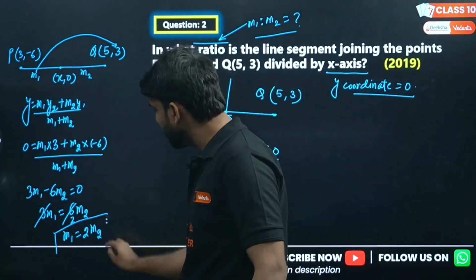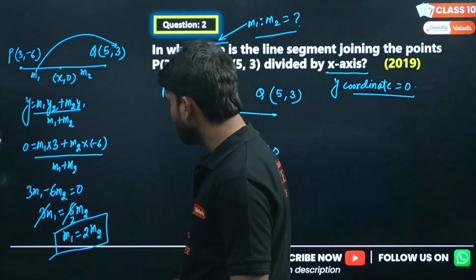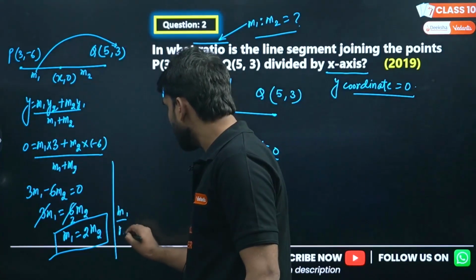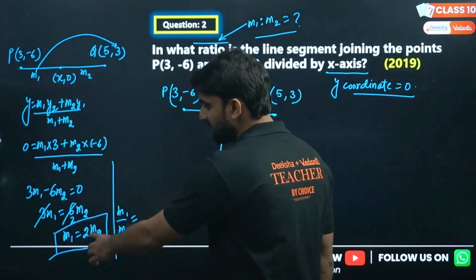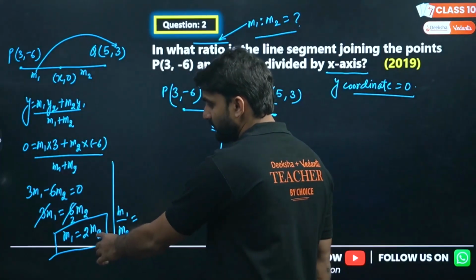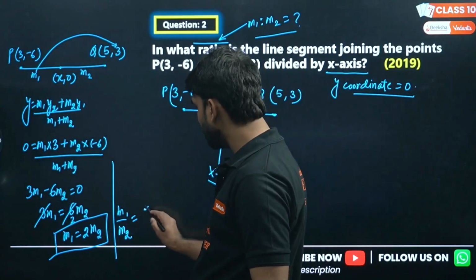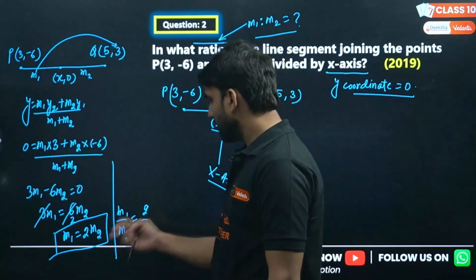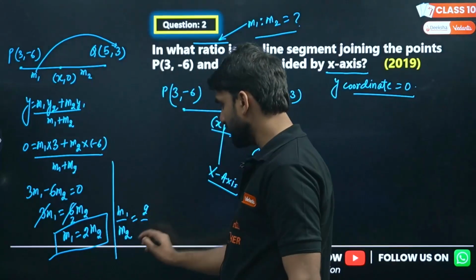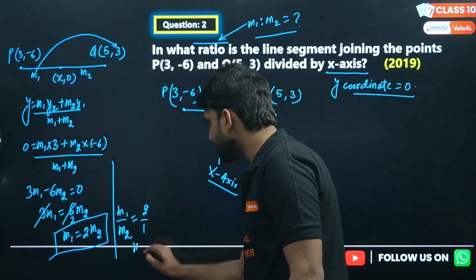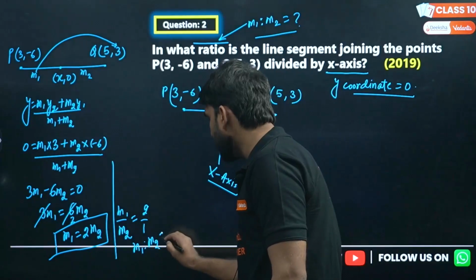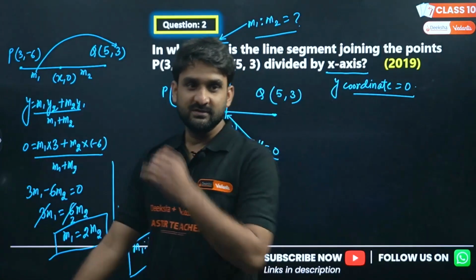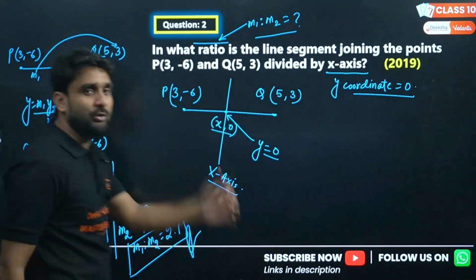So this equation indicates that m1 is equal to 2m2, so can we shift m2 to this side? So this indicates that m1 divided by m2, 2 is multiplied with m2. So if 2 is multiplied with m2, we have to put 2 here, so that the cross multiplication will be 2m2, right? So to make this possible, I am writing this ratio, m1 ratio m2 is 2 ratio 1. This is the answer. This is the beauty of this question. I hope you have got the point.